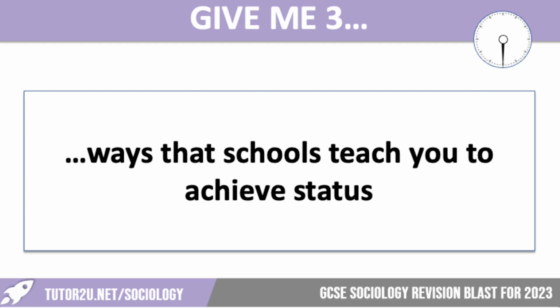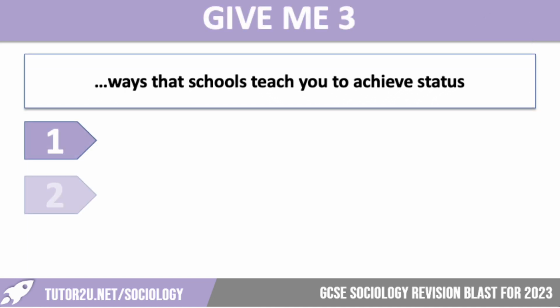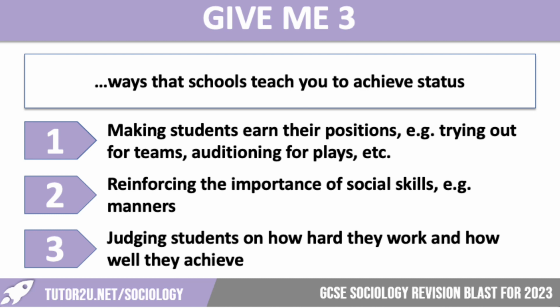So hopefully, again, you've managed to come up with 3 ways that schools teach you to achieve status. Let's have a look at what you could have written down. So we've got making students earn their position, so trying out for teams, auditioning for plays, etc. Reinforcing the importance of social skills, so for example, focusing on manners, and judging students on how hard they work and how well they achieve.